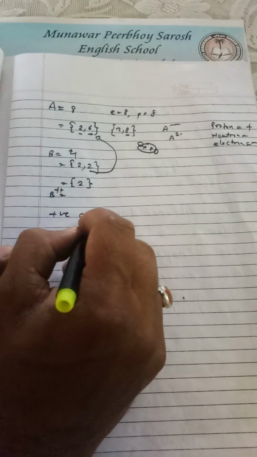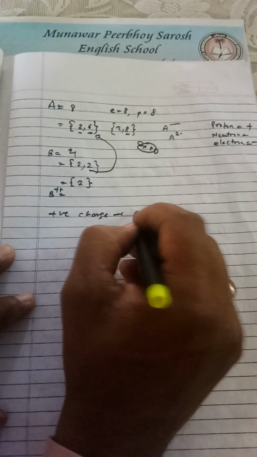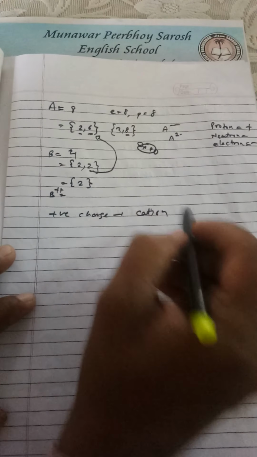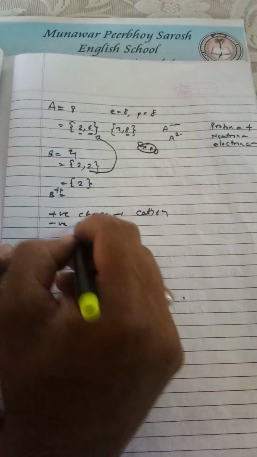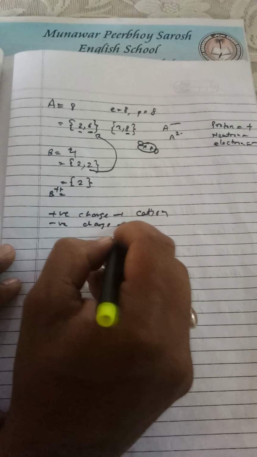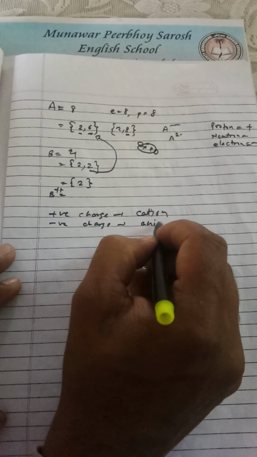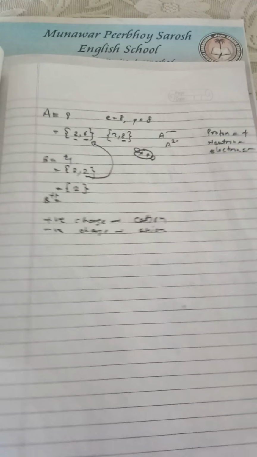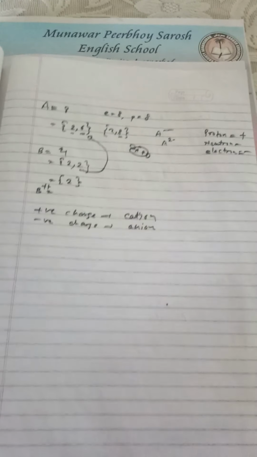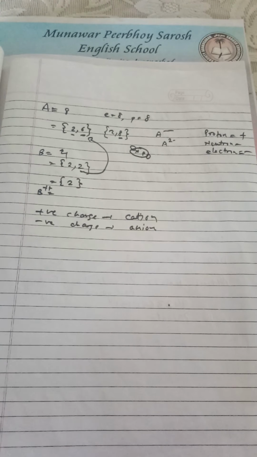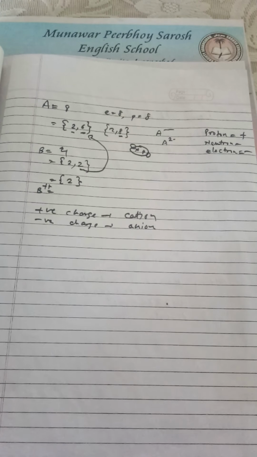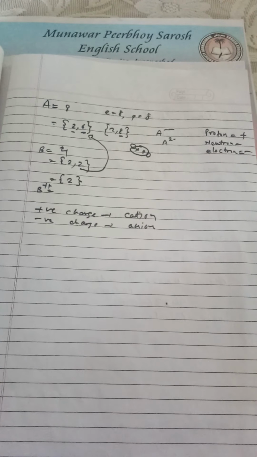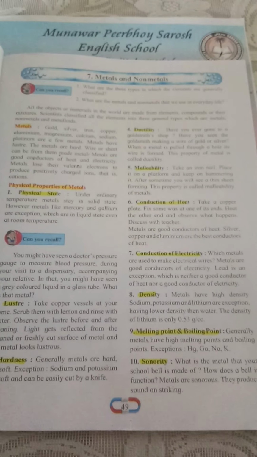And if it is a negative charge, keep in mind, it is anion, ANION. So this was the basic concept about the atomic number and the charges formed on the atom while giving and taking the electrons. Okay. Thank you.